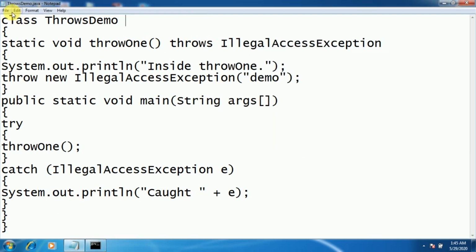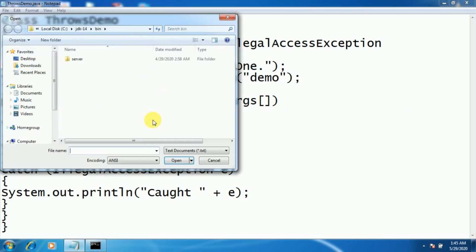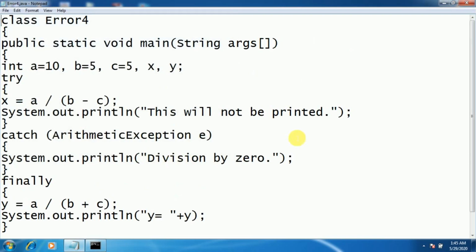Now there is another keyword which we use in a program. It's a finally. So how we can make use of this finally block in a program, we'll see. See it here.